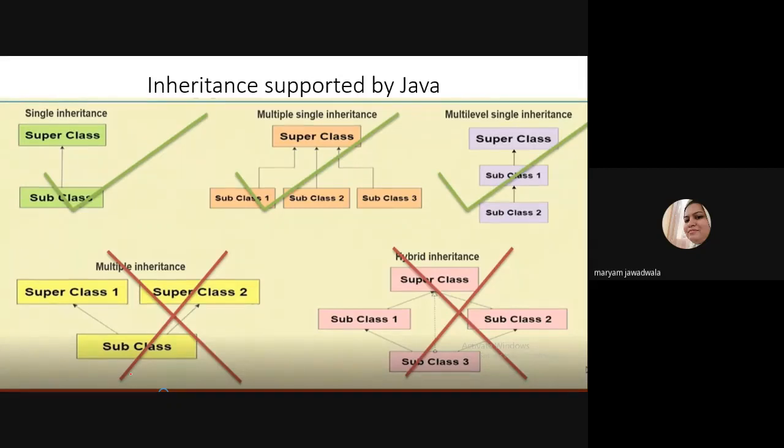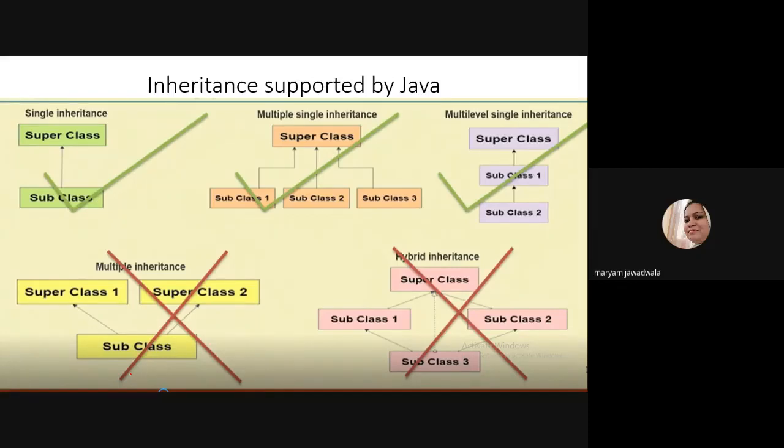Java is a very user friendly language. So multiple inheritance and hybrid inheritance are not supported by Java. It's somewhat complex. Although Java is a pure object oriented language, you cannot write code using multiple inheritance and hybrid inheritance. This mechanism is absent in Java, but you can write the same code in C++.